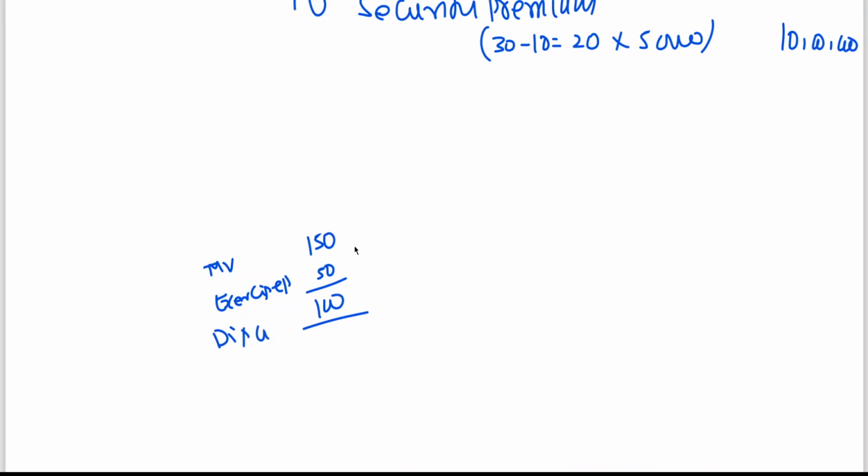Market value 150, face value 10, the amount to be transferred to securities premium is 140. That is why we don't have any problems. Entries will be the same. Only generally in the employee stock purchase scheme, the shares will be offered along with the public issue.